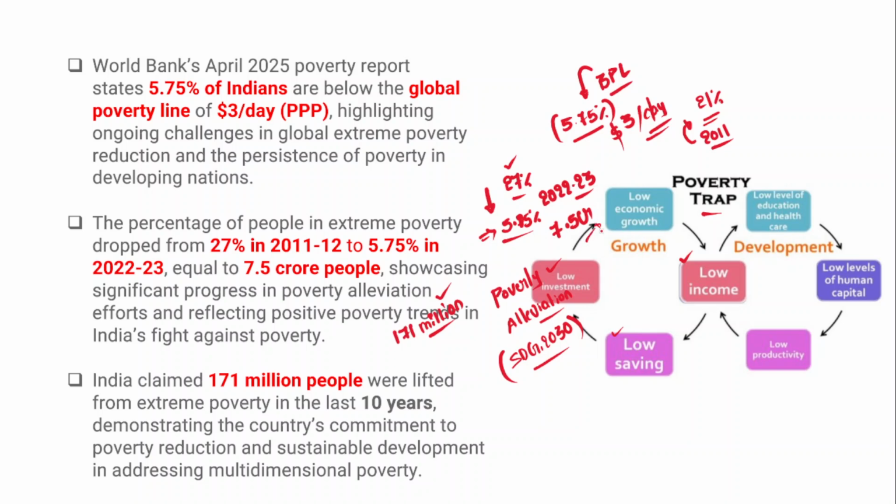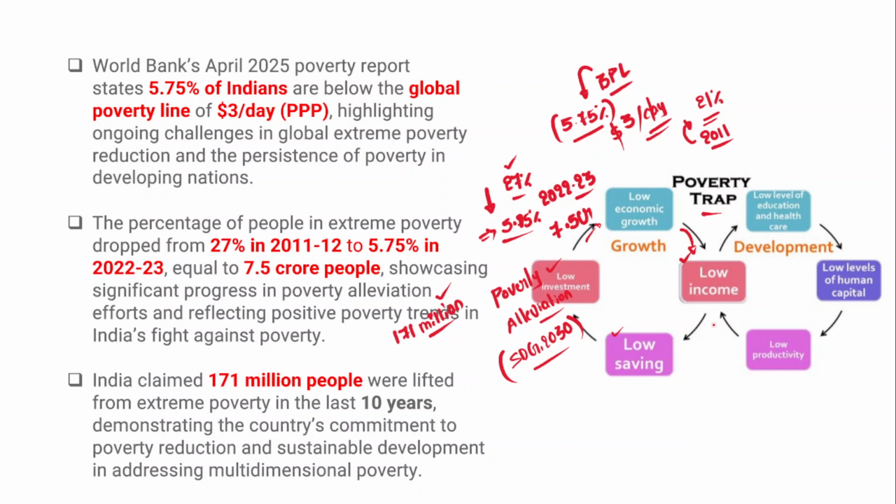If a person is not able to invest in quality education and quality healthcare, his prospects of earning a decent job would also be very less. So again, it would lead to low income. This is what is called a poverty trap.